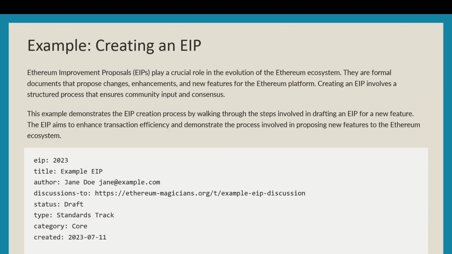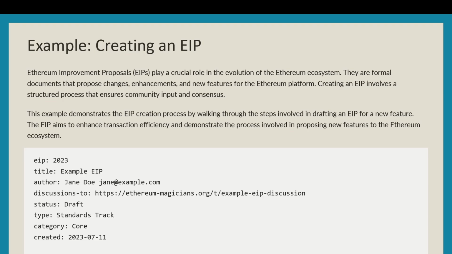Let's talk about an example, which is creating an EIP. Ethereum Improvement Proposals play a crucial role in the evolution of the Ethereum ecosystem. They are formal documents that propose changes, enhancements, and new features for the Ethereum platform. Creating an EIP involves a structured process that ensures community input and consensus. This example demonstrates the EIP creation process by walking through the steps involved in drafting an EIP for a new feature. The EIP aims to enhance transaction efficiency and demonstrate the process involved in proposing new features to the Ethereum ecosystem.